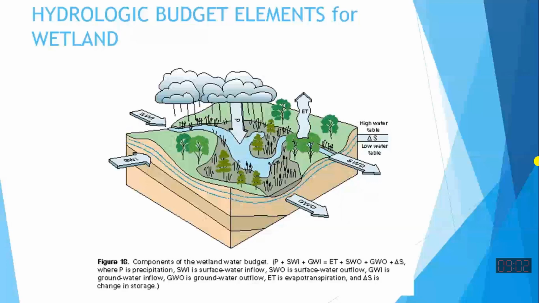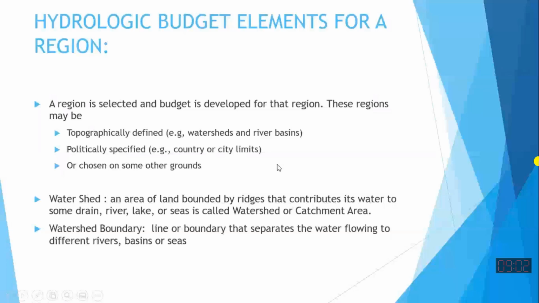The lower area under the ground, maybe you don't need to go to the center of the earth. The upper part of the groundwater table, below which no effect of inflow or outflow will happen within your time period of analysis. So that can be considered as a lower boundary. Horizontal boundary, similarly, you have to see if you are considering the whole globe. So the whole globe is your boundaries on the surface. So considering the boundaries of the system, you can understand which one is inflow, which one is outflow.